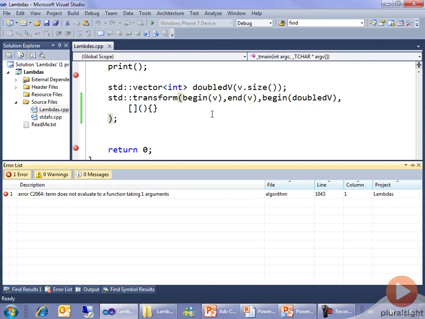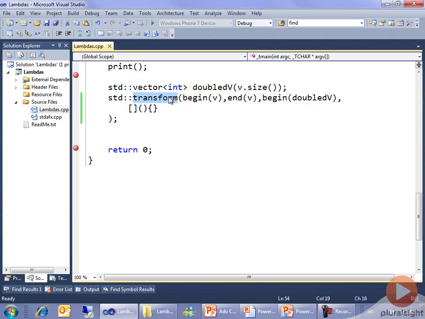If I'm going to go through vector and do something to it that transforms it, you know, the name transform, and have that end up going into doubled v, it makes sense that I would be handed each element of the vector in turn. And since v is a vector of ints, let's say that we're going to take an int called element. We still don't do anything to it, but let's see what happens.